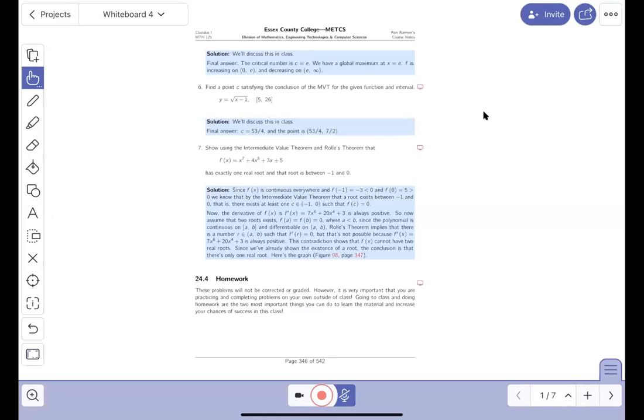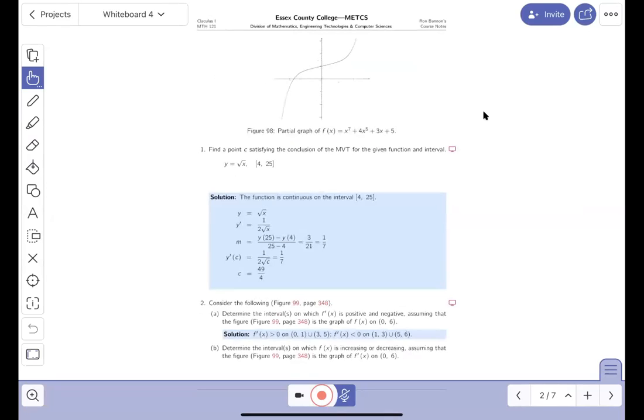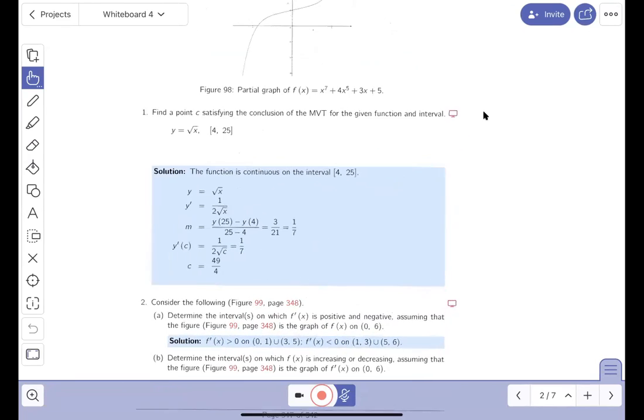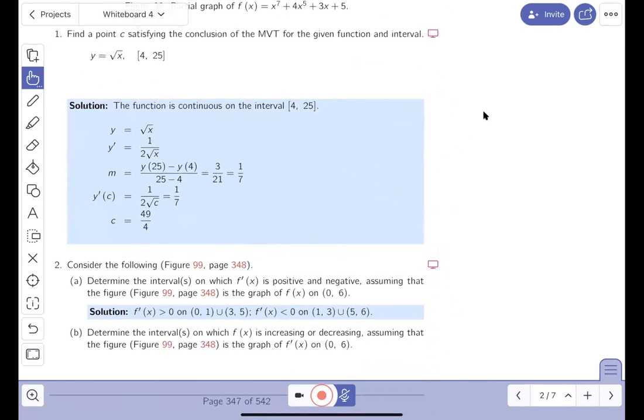Okay, so we're at the homework. This is 24. Let me get the next page, and I'm looking at it. And what am I looking at? The first problem. Let me just step you through it. It says, find a point C satisfying the conclusion of the mean value theorem. Well, let's say you couldn't remember the mean value theorem. Go back over the notes, look for the mean value theorem.